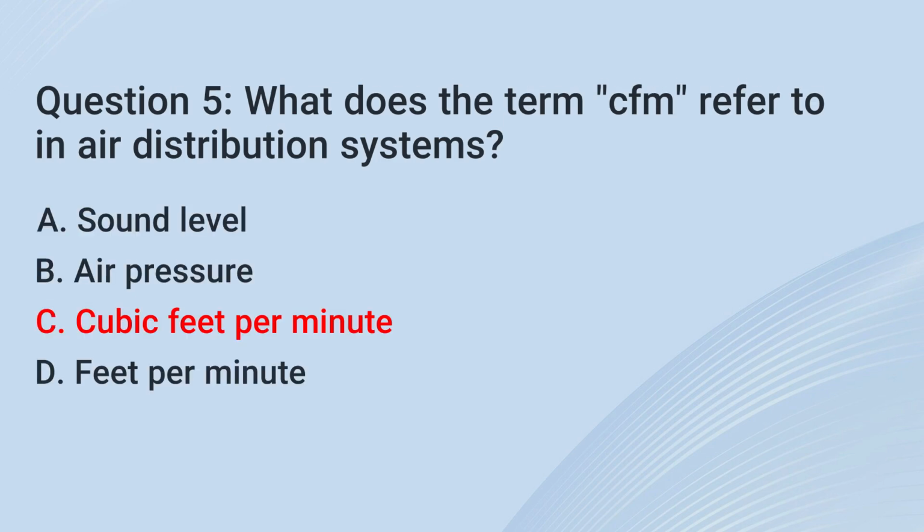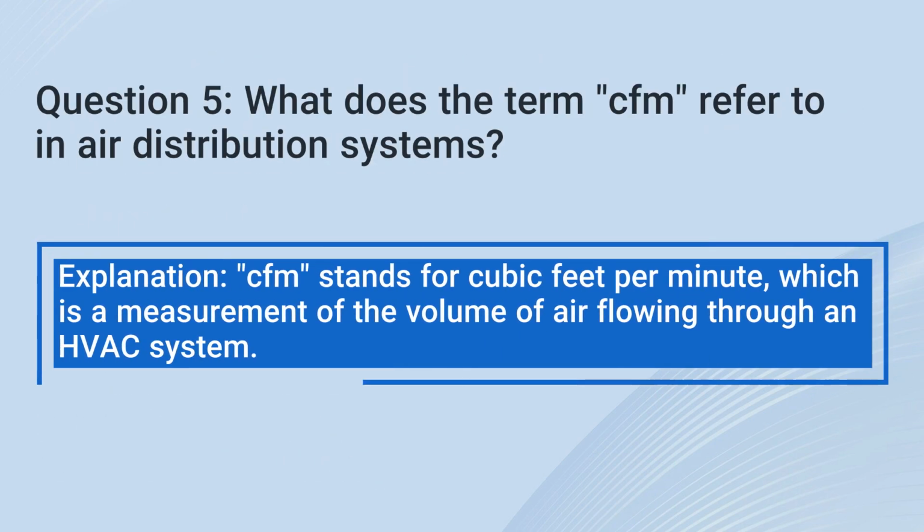The correct answer is C. Cubic feet per minute. Explanation: CFM stands for cubic feet per minute, which is a measurement of the volume of air flowing through an HVAC system.